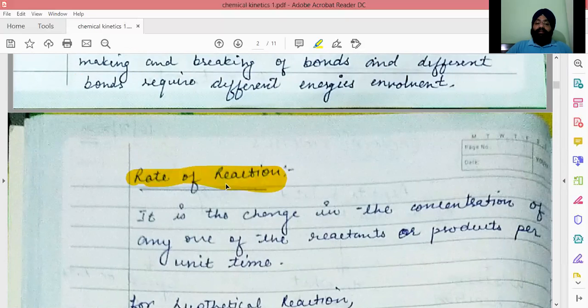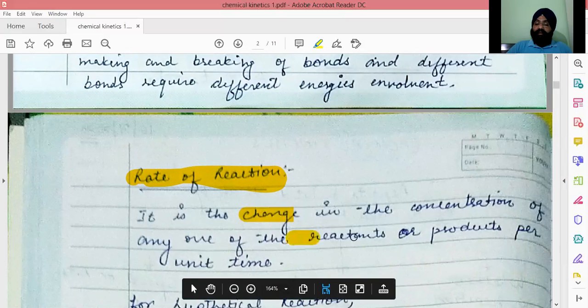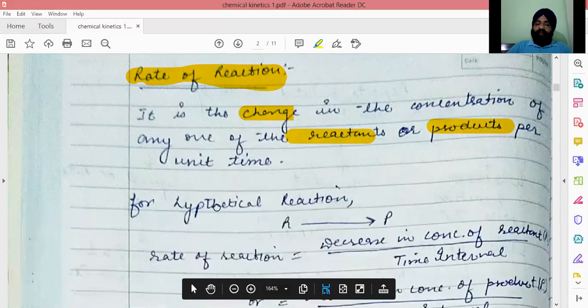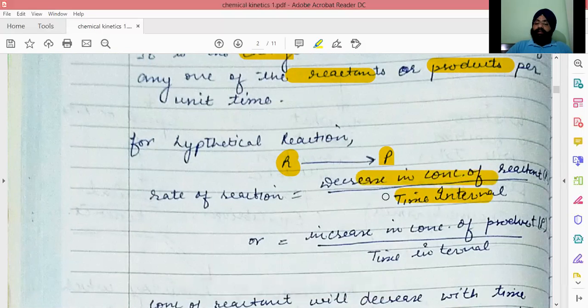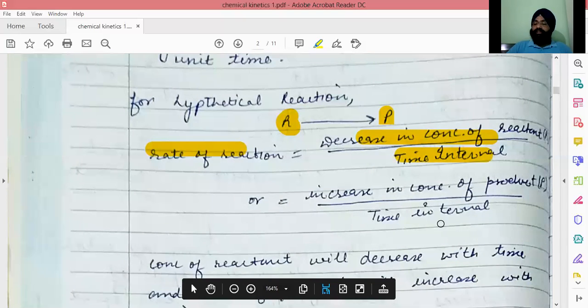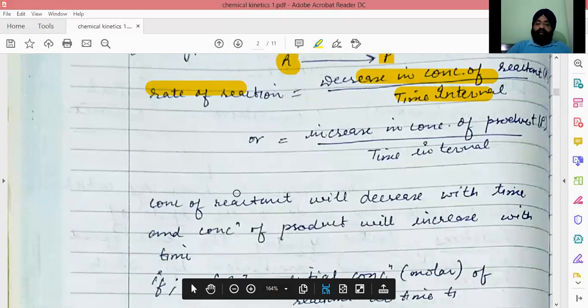Now, rate of reaction. The rate of reaction is the change in concentration of either one of the reactants or any one of the products with change in time. For any hypothetical reaction, our reactant is changing to product. The decrease in the concentration of reactant with the time interval taken for that decrease, that ratio is equal to the rate of the chemical reaction, or the increase in the concentration of product with respect to time. The concentration of reactant is going to decrease with time, and the concentration of product is going to increase with time.